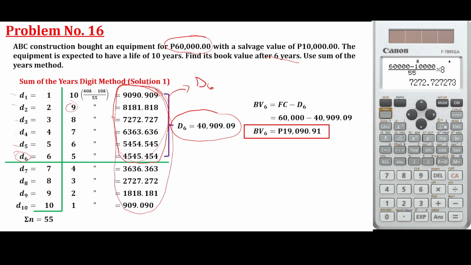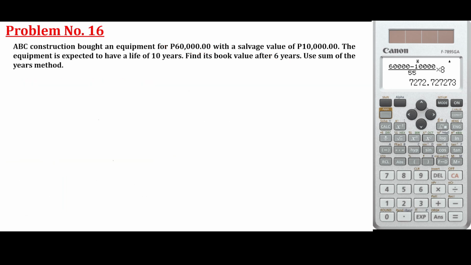However, we can solve this using calculator technique. Okay. Solution number 2 is by using calculator technique. Sum of the years digit method.